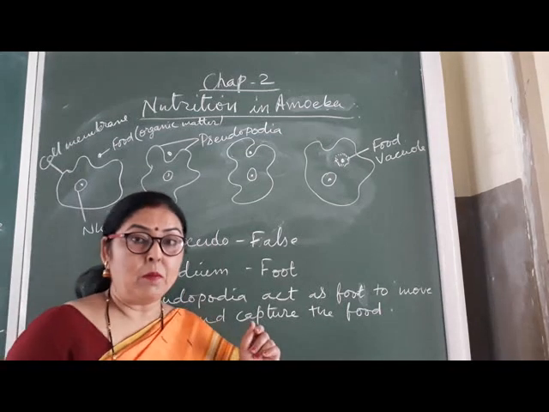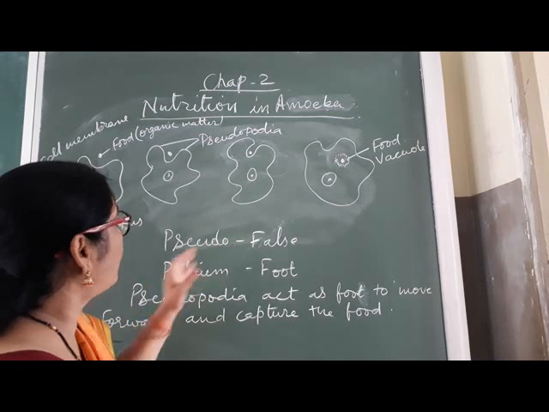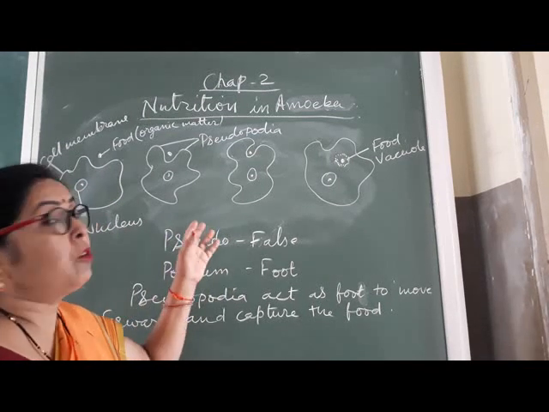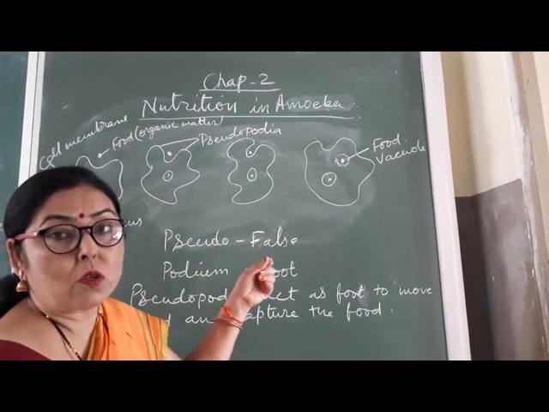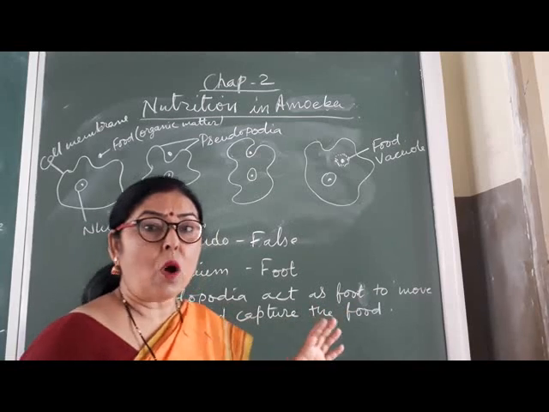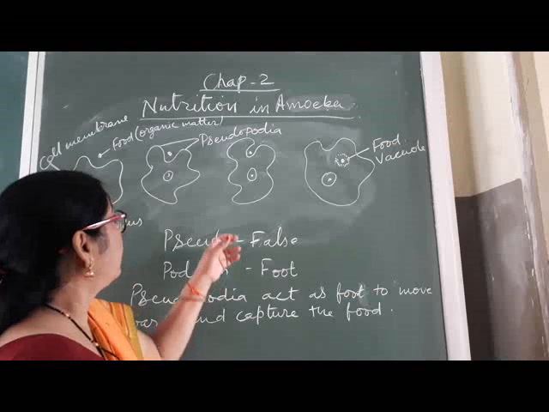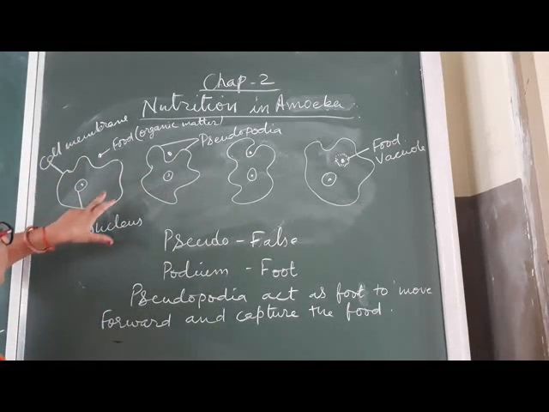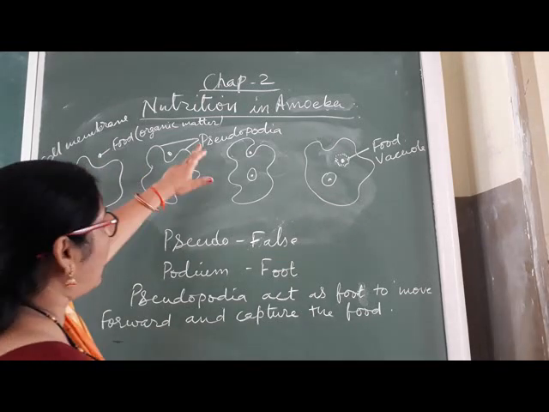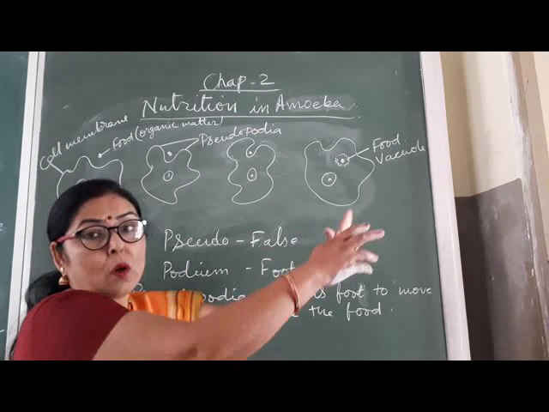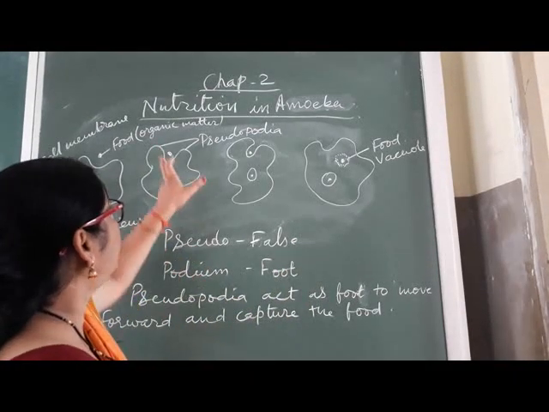Nutrition in an amoeba, I am explaining it because it is a new topic. You don't have any idea about pseudopodia. First you must know what pseudopodia is. Pseudo means false, false means jhutha, that is, not real. And podia means feet. So the cell membrane of the amoeba, a unicellular animal, acts as feet to move forward and to capture food. So this is called pseudopodia.